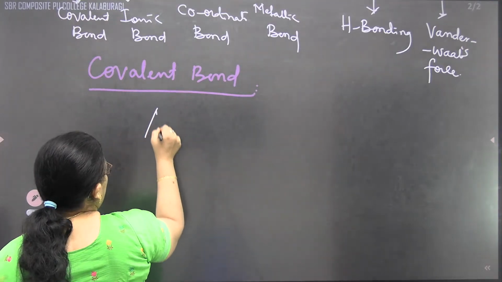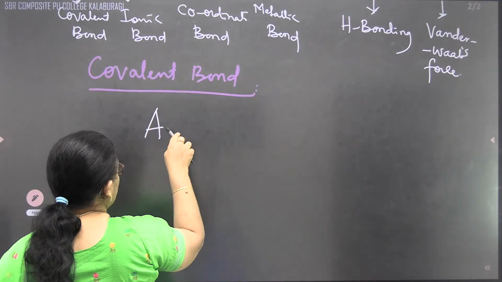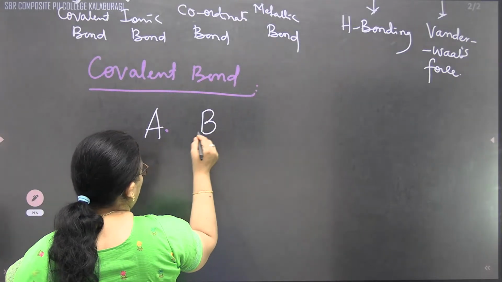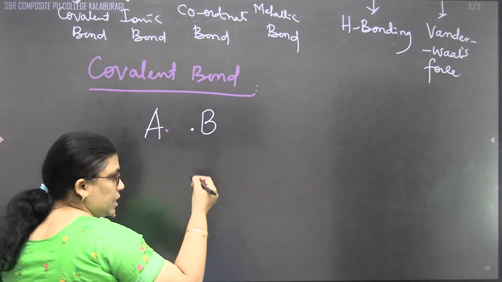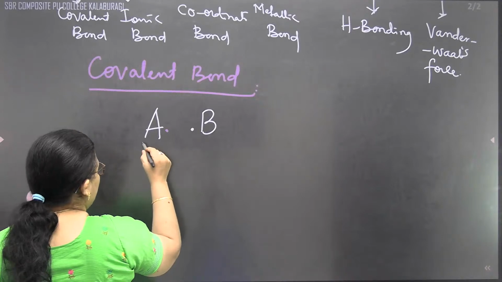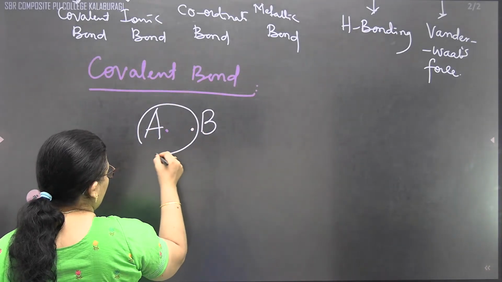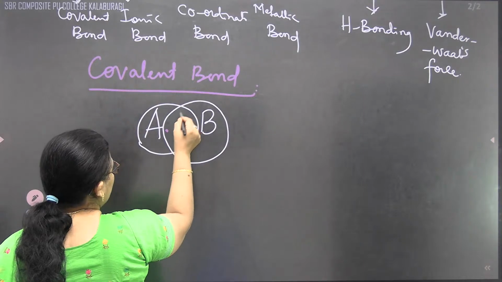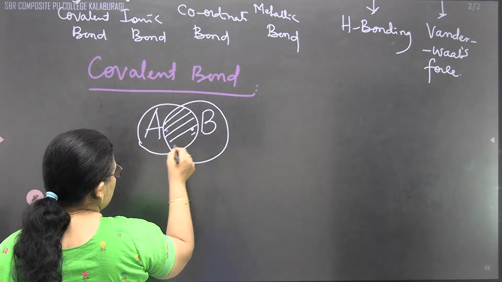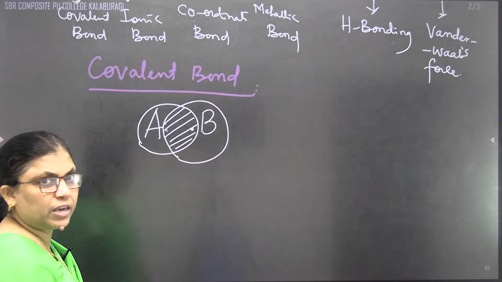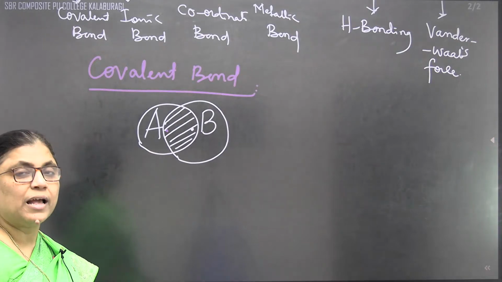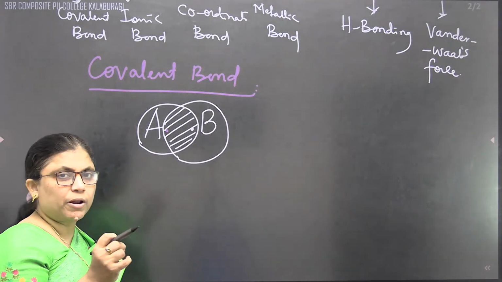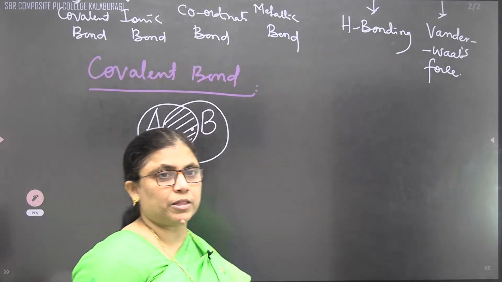For example, A carries one valence electron, and B also carries one valence electron. Depending upon the situation, A can take up both the electrons or B can take up both the electrons. That leads to the formation of a chemical bond, which is called a covalent bond.